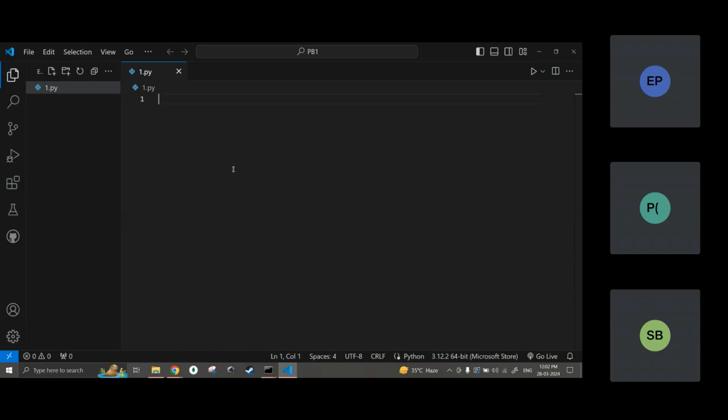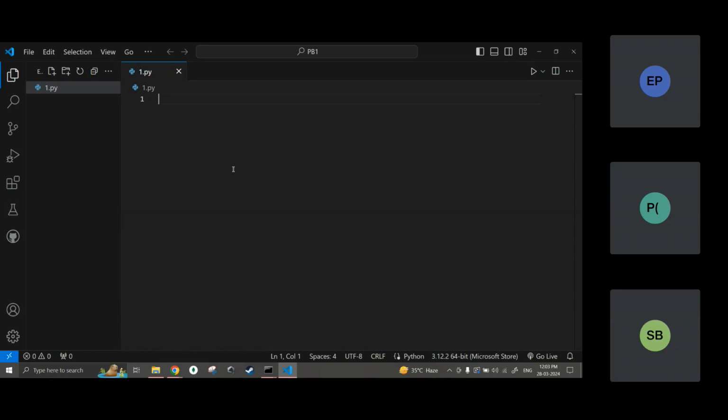Okay, fine. Now we don't need to worry about the compilation or the interpretation. Why? Because we have already installed the interpreter. It is there and it will be able to run this code. How to run this code we'll see. But before that I need to write some code. So in this session I will not do too much. I will run some basic code and see the output and end the session. How to see the output? We have to use the interpreter. How to use the interpreter I will show, and I'll end the session for today. Tomorrow we'll see some more new concepts.